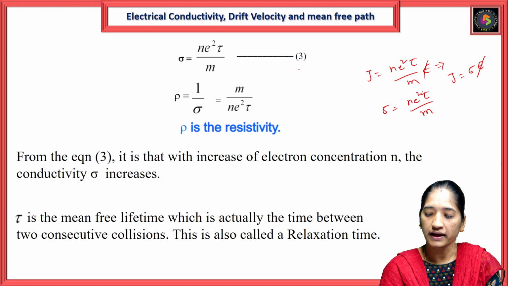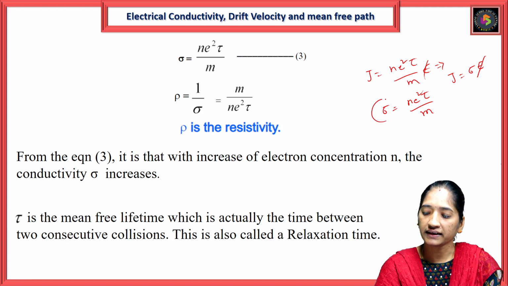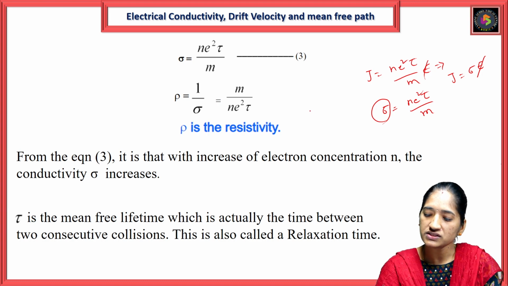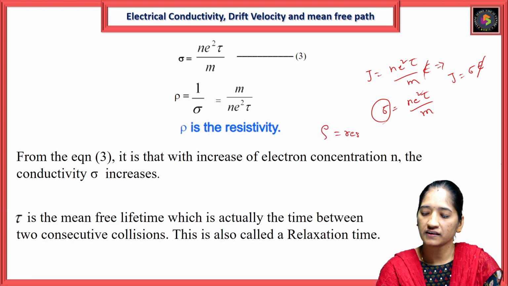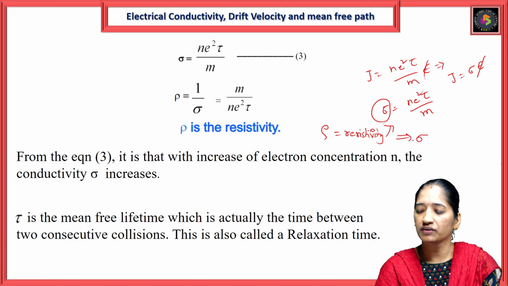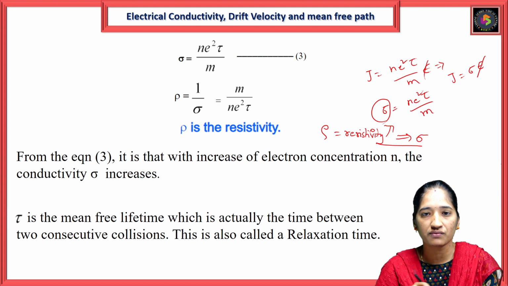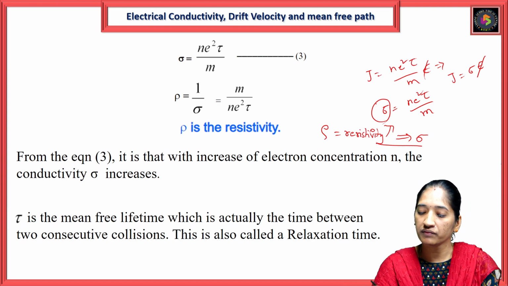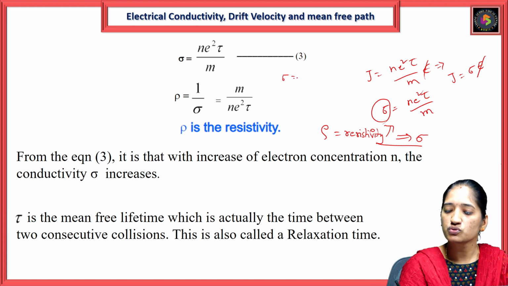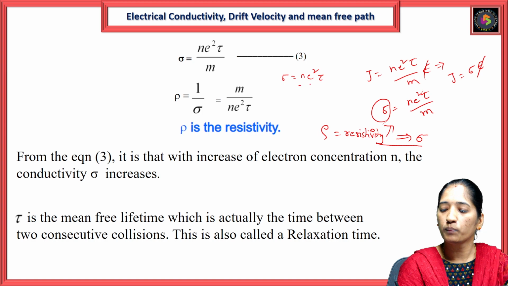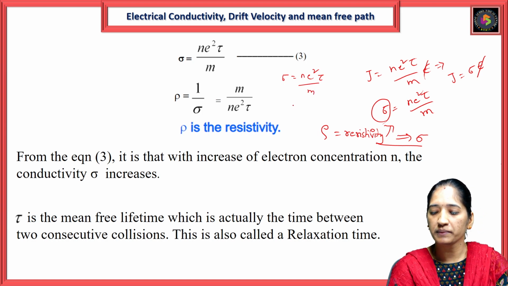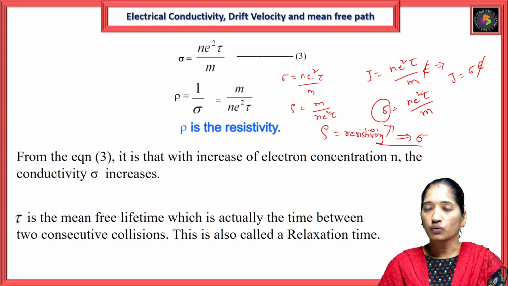Then we know this electrical conductivity. What is rho here? This is the resistivity. Resistivity and conductivity are inversely proportional, so rho is equal to 1 by sigma. Taking sigma equal to ne²τ/m, the resistivity equation is rho equal to m by ne²τ. So rho is the resistivity.